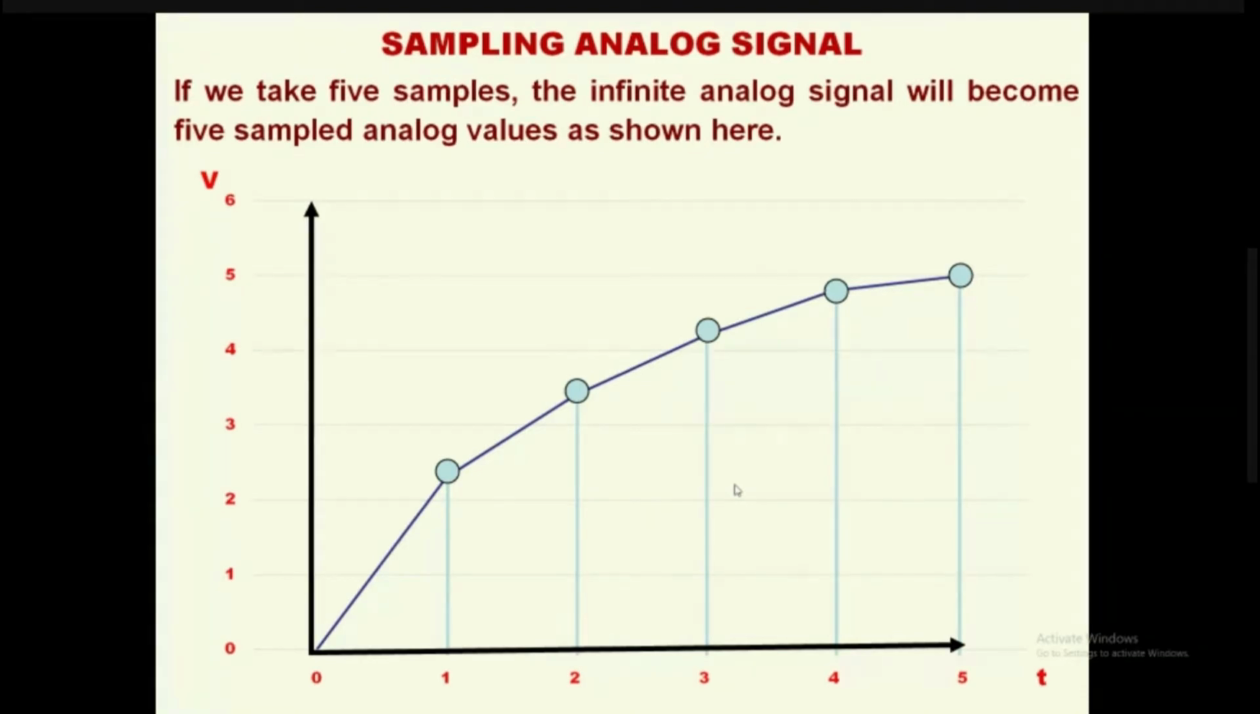Second sample: I am sampling and the voltage is around 3.3 volts. So now I am getting the 5 values, which are 2.3, 3.4, 4.2, 4.8 or something. These sample values are again analog values. Yes or no? These sample values are analog values.